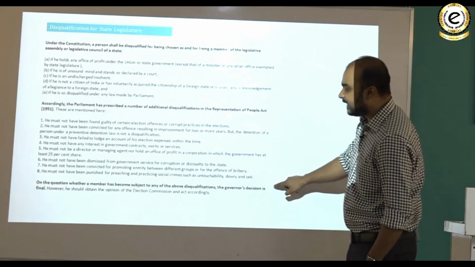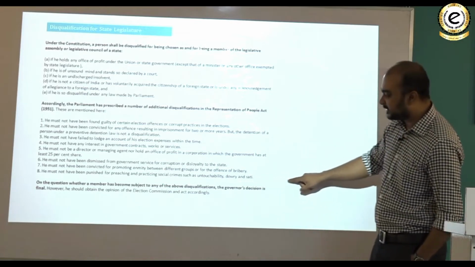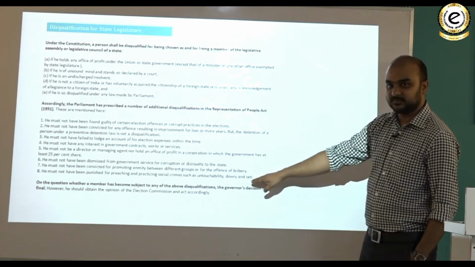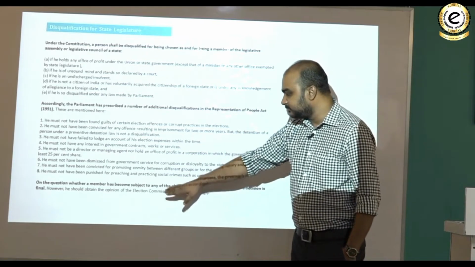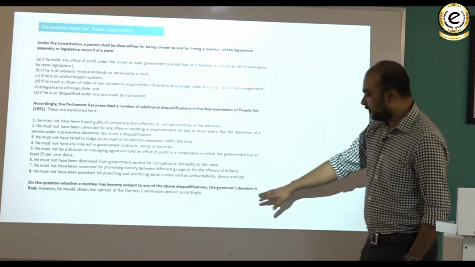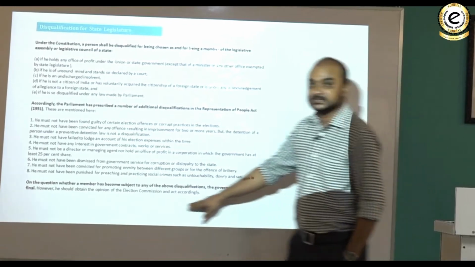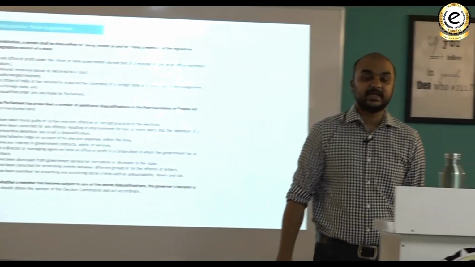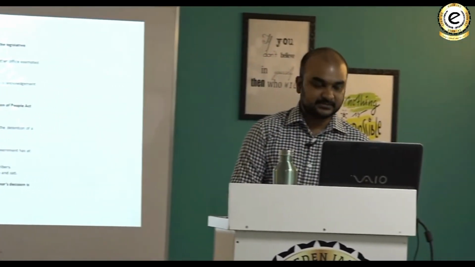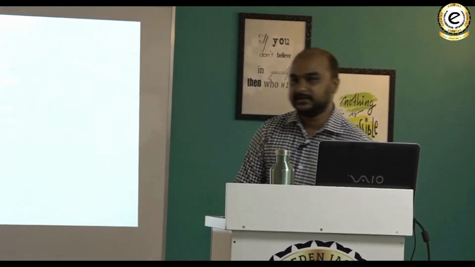He must not have been punished for preaching and practicing social crimes such as untouchability, dowry and sati. On the question of whether a member has become subject to any of the above disqualification, the governor's decision is final. However, he should obtain the opinion of the Election Commission and act accordingly. Same as at the central level.